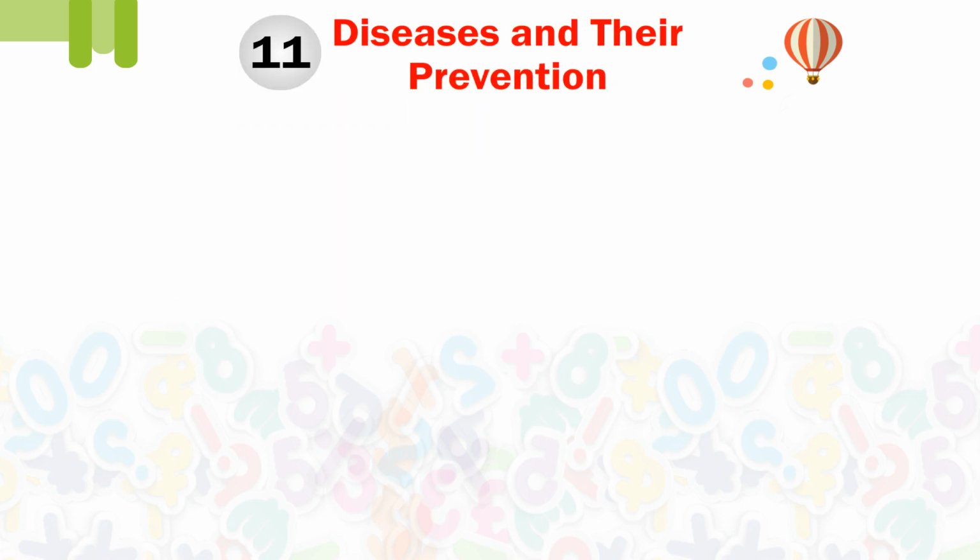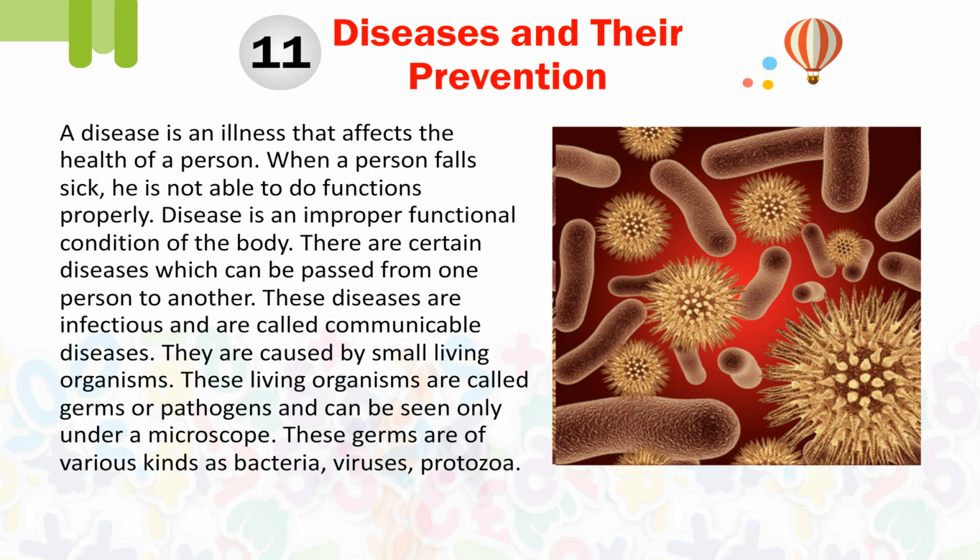Chapter 11, Diseases and Their Prevention. A disease is an illness that affects the health of a person. When a person falls sick, he is not able to do functions properly. Disease is an improper functional condition of the body.